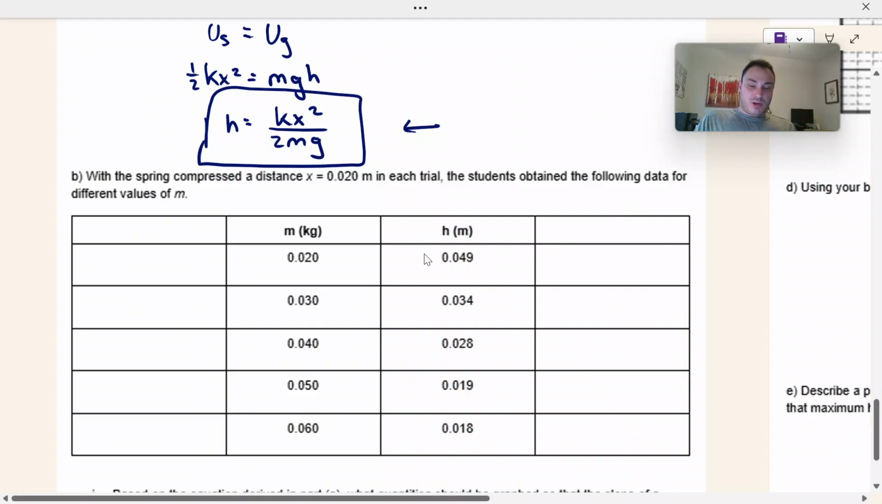With the spring compressed a distance of 0.02 meters, in each trial, the student obtained the following data for different values of m. Okay, I did make an error when I printed this FRQ. There's not supposed to be an extra 0 here, so we're gonna pretend that there's no extra 0 there. That's my bad when printing this and copying it over.